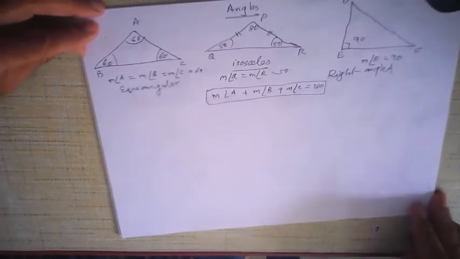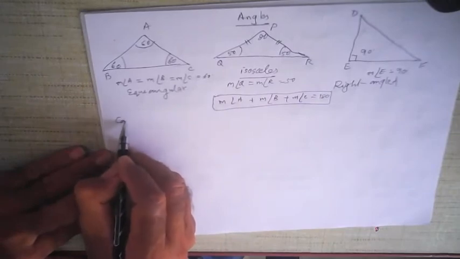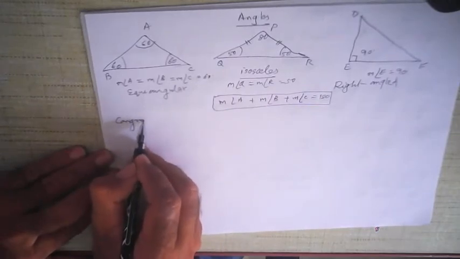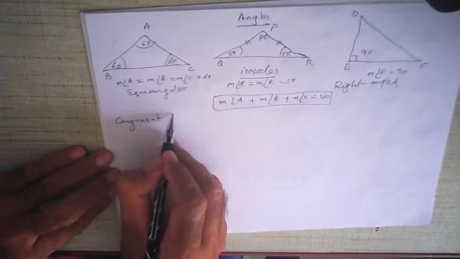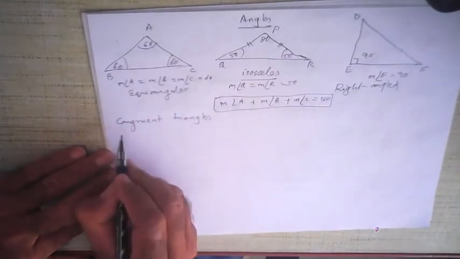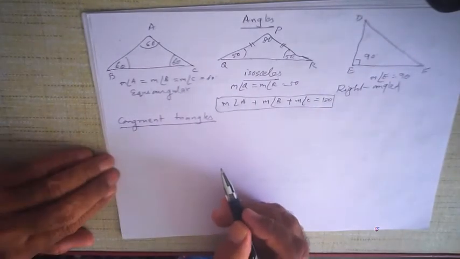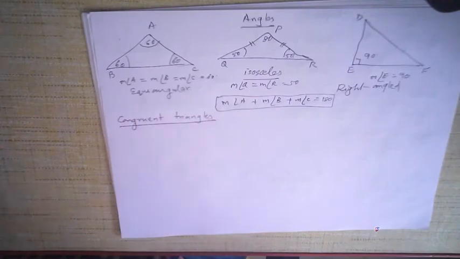Alright, now let us discuss one more important concept, congruent triangles. Now, what are congruent triangles? We have studied this a little bit, but let us revise this before we go to similarity of triangles. Let us see what are congruent triangles. Congruent triangles are triangles which are equal in shape and size.